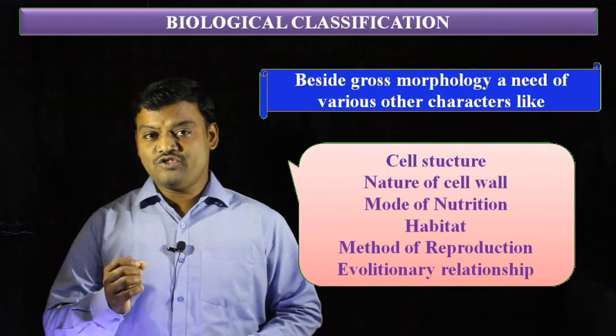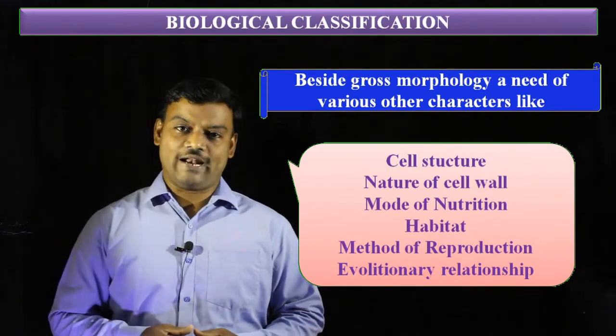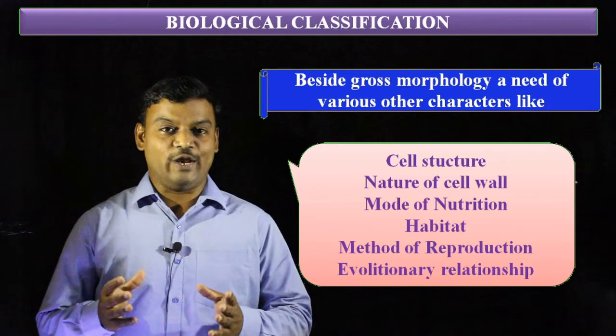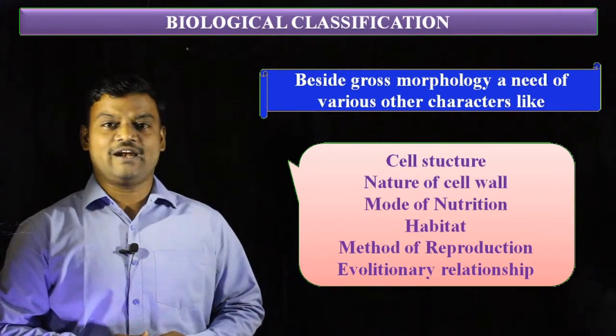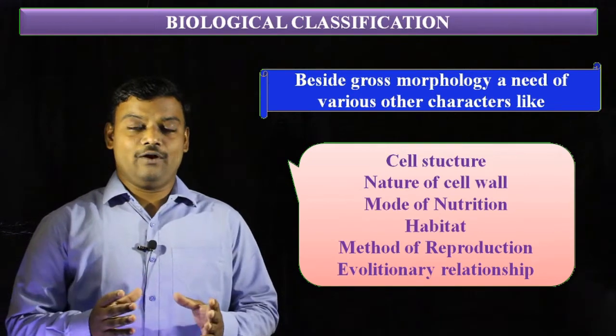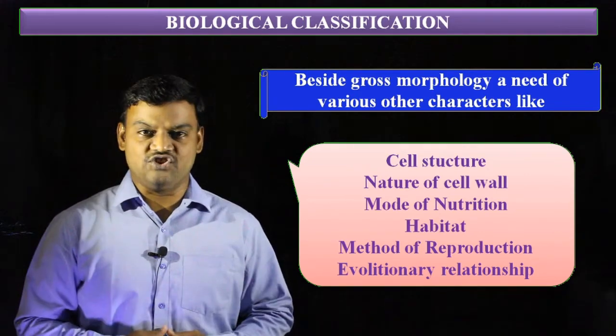This evolutionary relationship is the main basis for classification. It is called phylogeny. These are the different characters we need to get a well advanced classification.